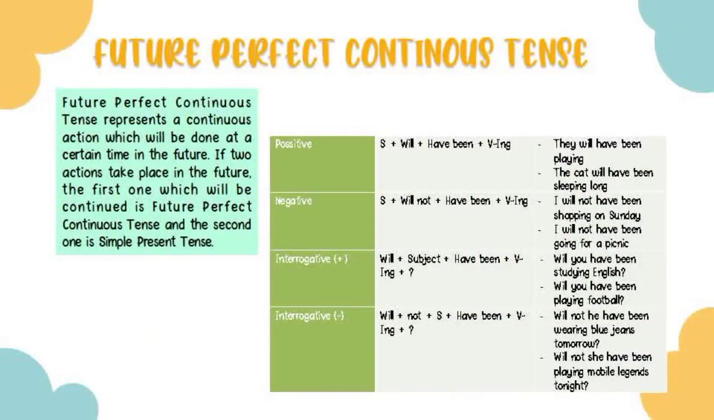The last one is future perfect continuous tense. For the positive sentence, the form is subject plus will have been plus verb ing. For the negative sentence, subject plus will not have been plus verb ing. For the positive interrogative sentence, will plus subject plus have been plus verb ing. For the negative interrogative sentence, will not plus subject plus have been plus verb ing.